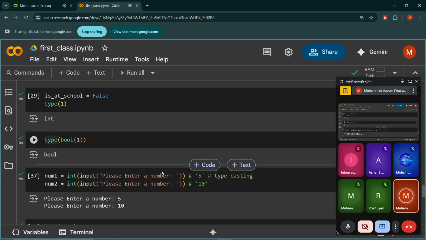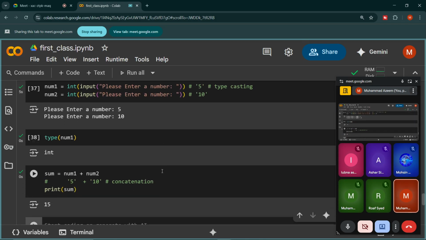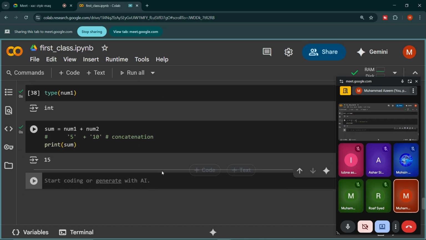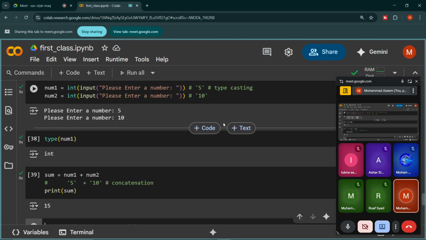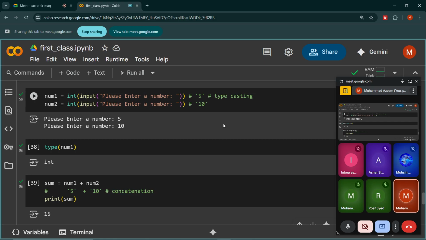So is there any confusion for this? Is there any question? Not so far. Okay, so inshallah, based on these concepts, we will be writing, I think, in the next class or the next to next class, probably on the next Sunday class, a BMI calculator. So these concepts will definitely help you to develop that BMI calculator.